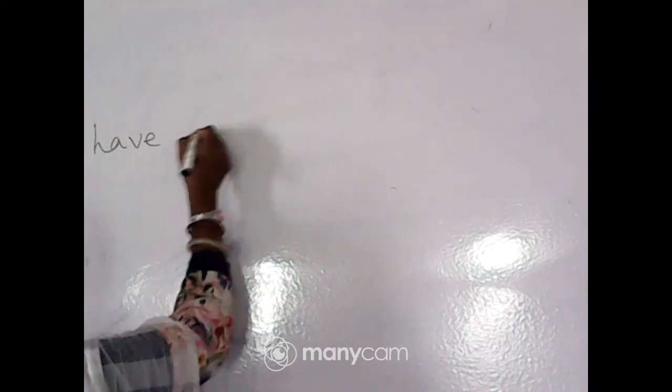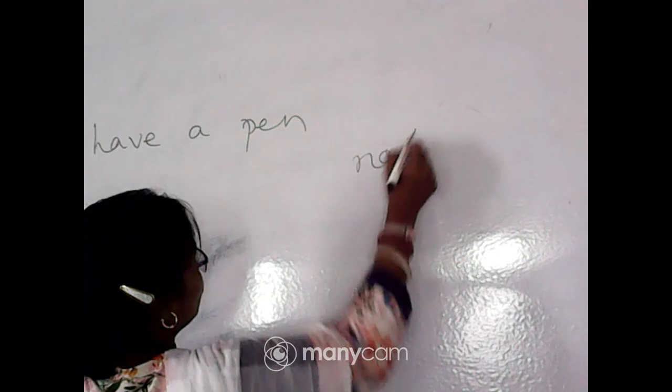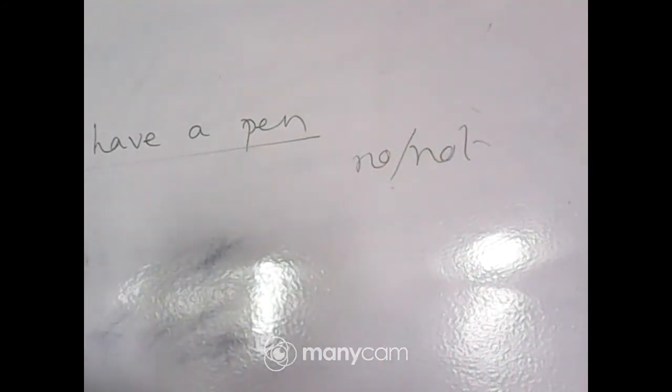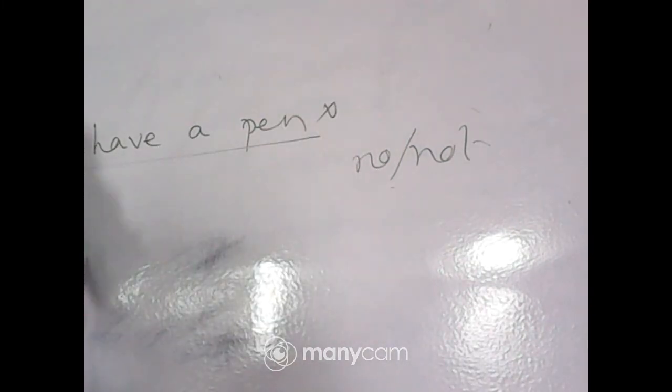So, come to the next chapter, that is page number 8. Number 4. Today we will discuss negative sentence. What is called a negative sentence? Just now I told you, a sentence having the words like no, not is called negative sentence. For example, I have a pen. Do you find any words like no or not in this sentence? No. So, it is not a negative sentence.